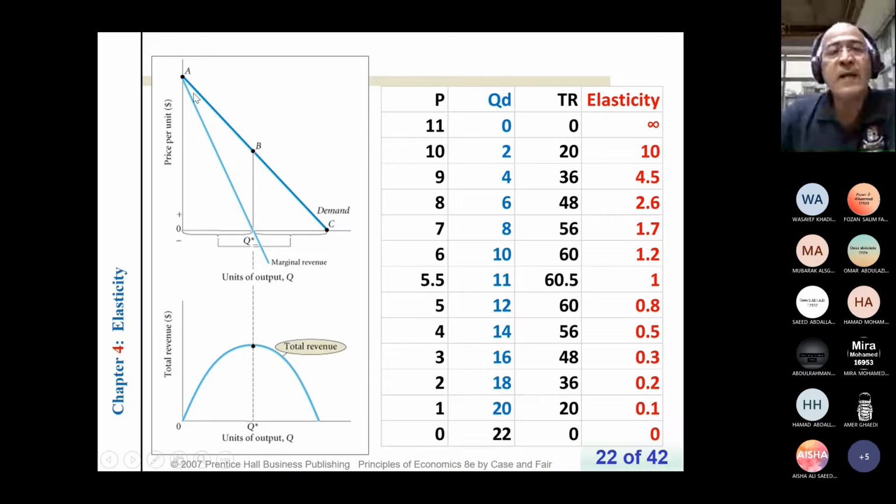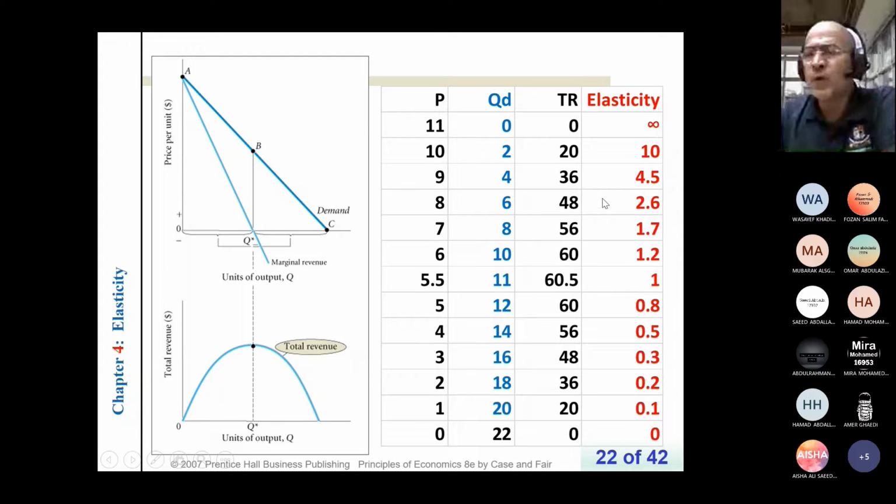So see here, as price decreases and demand is elastic, total revenue increases. And then it reaches a maximum point when the elasticity equals 1. And then since demand is inelastic, as the price decreases, total revenue decreases. So when demand switches from being elastic to inelastic, at this point total revenue gets to its maximum and the elasticity equals 1.